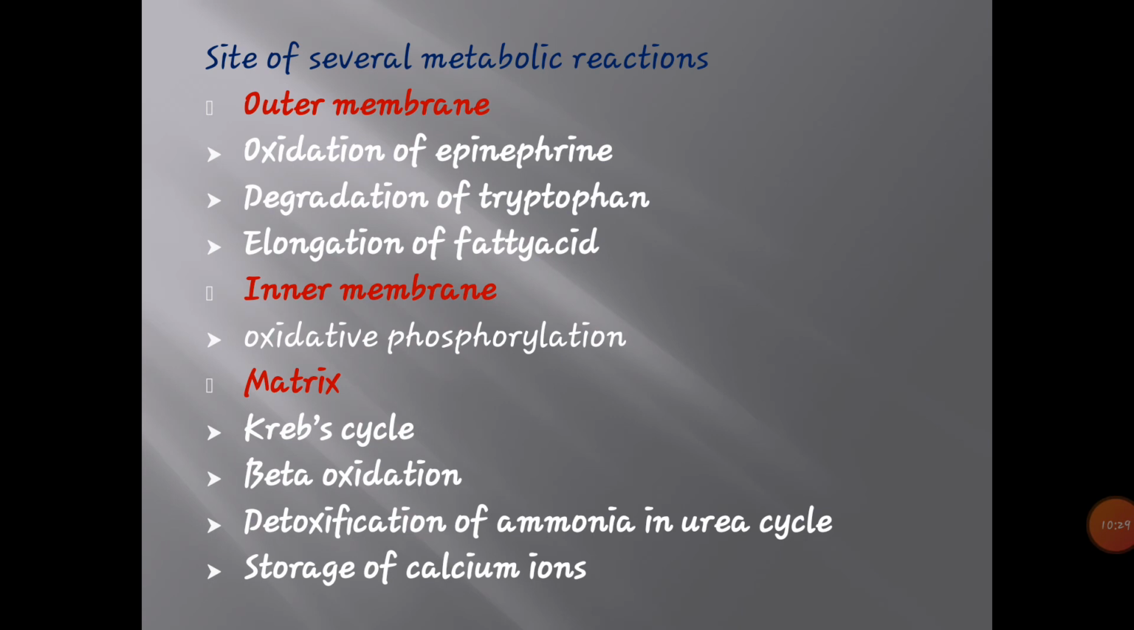Site of several metabolic reactions. In mitochondria, different metabolic reactions take place: in the outer membrane, oxidation of epinephrine, degradation of tryptophan, elongation of fatty acids; the inner membrane is involved in oxidative phosphorylation; and in the matrix takes place the Krebs cycle, beta oxidation, detoxification of ammonia in the urea cycle, and storage of calcium ions.